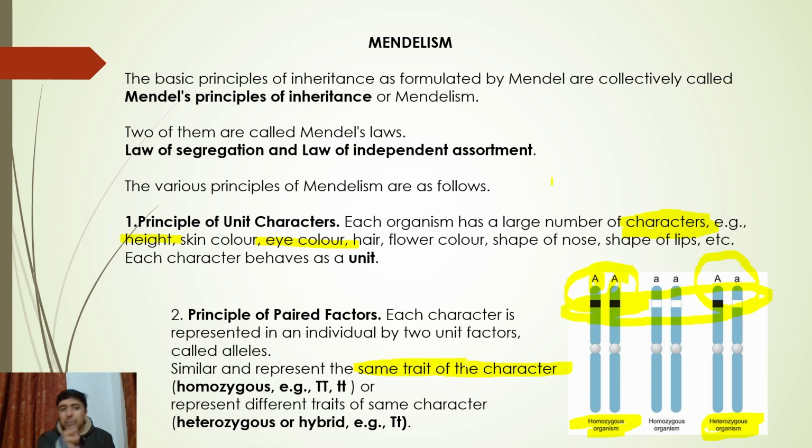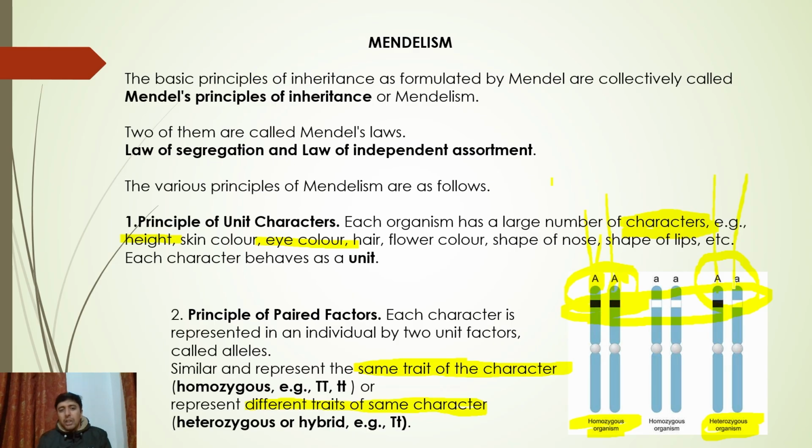Say for example, you are taking height. This will be tall, both of them will be tall. In heterozygous conditions, they have different traits of the same character. The character is the same, the character is height. But in this case it's tall, and in this case it's dwarf.